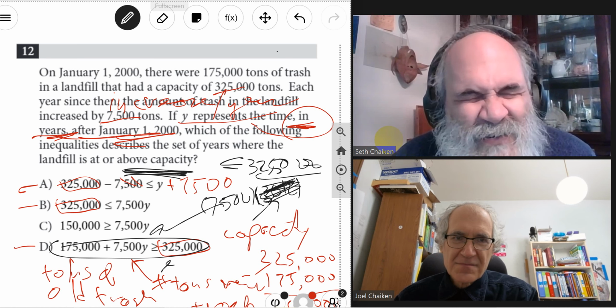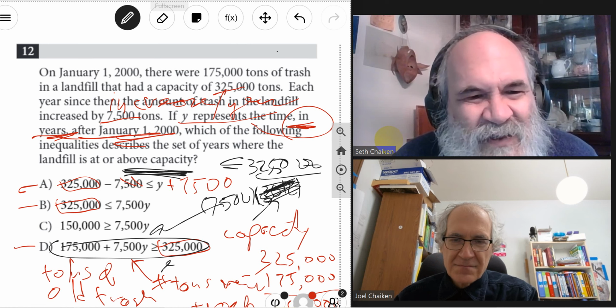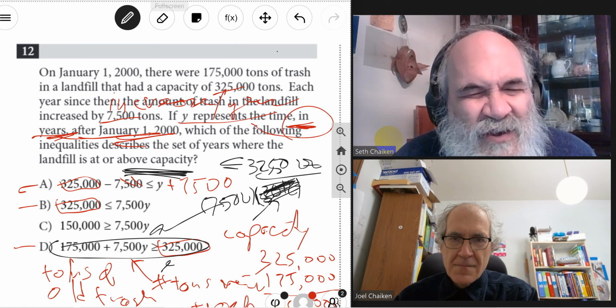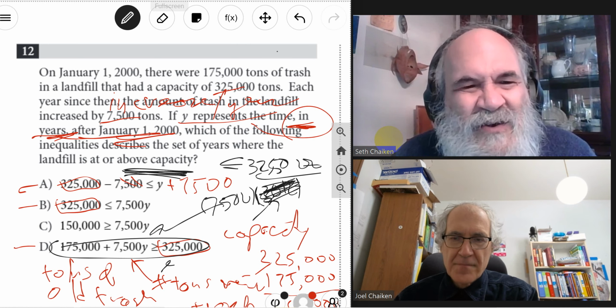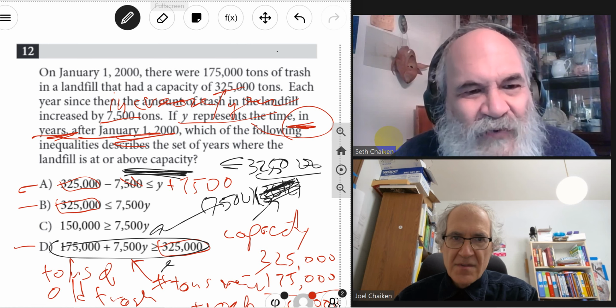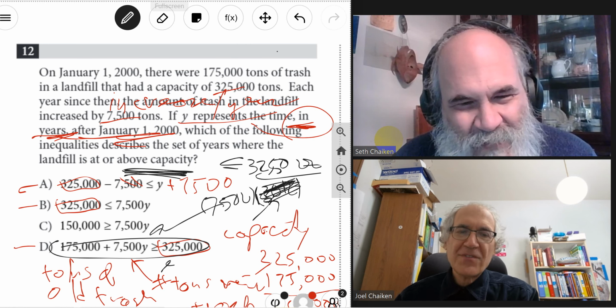Now I calculated the difference of the two numbers. Notice that the correct choice for this question is an inequality that is not in simplest form. Well, who cares?